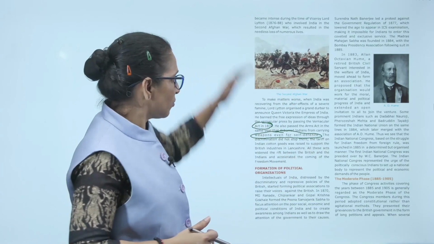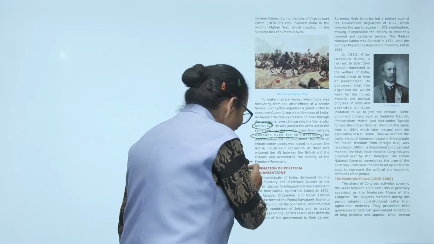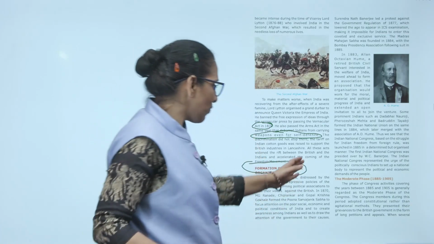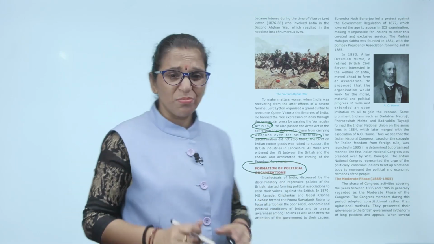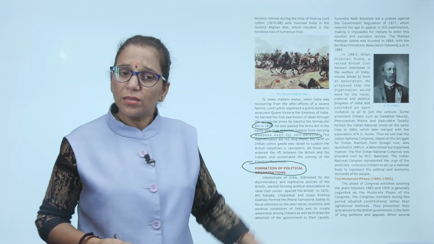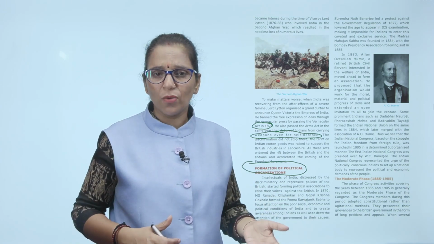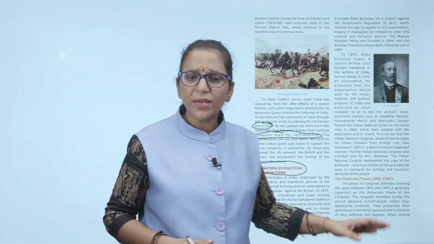Now what happened after these back-to-back acts against the Indians? There was the formation of political organizations. Intellectuals of India, distressed by the discriminatory and repressive policies of the Britishers, where every day Indians were humiliated by the British, started forming political associations to raise their voice against the Britishers. So what happened in 1871?